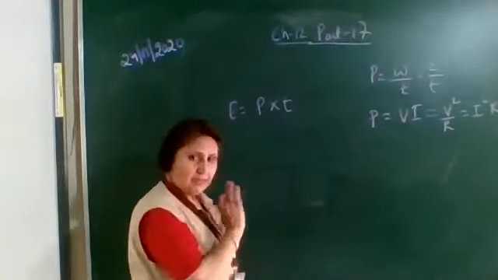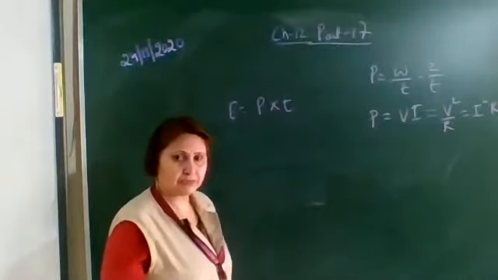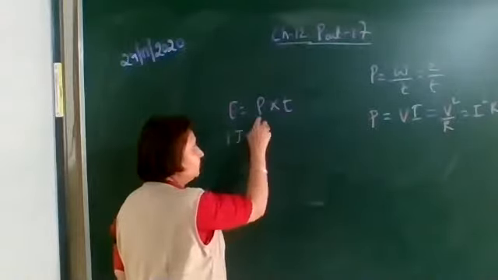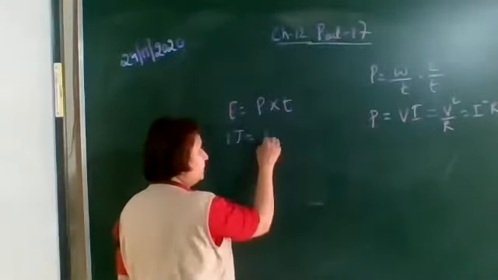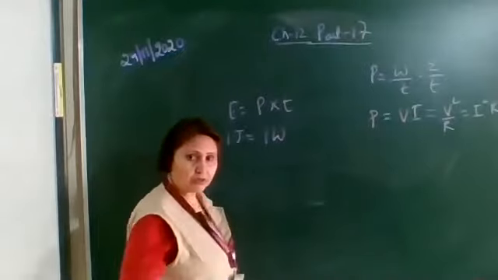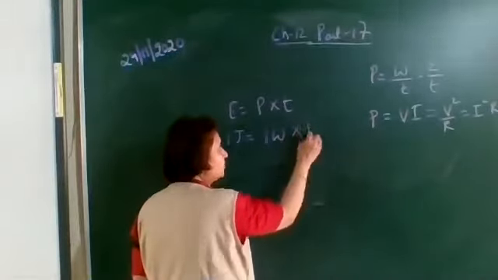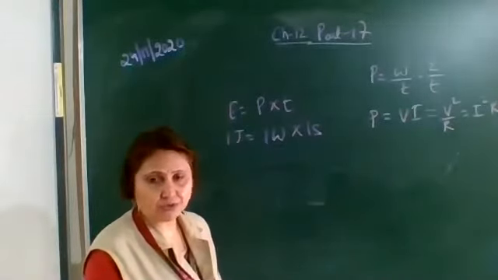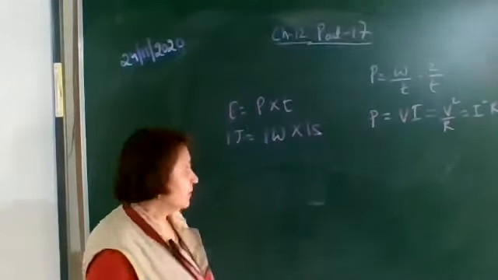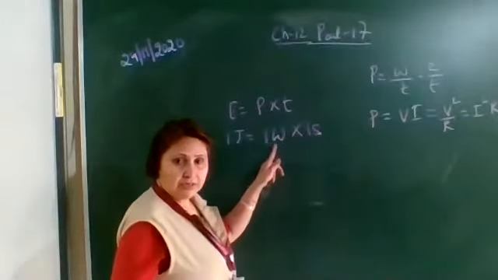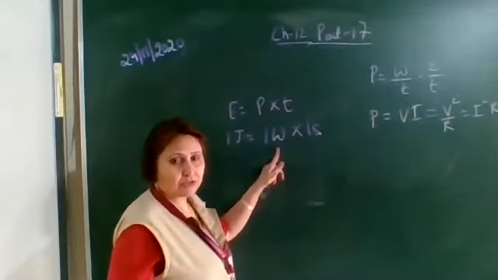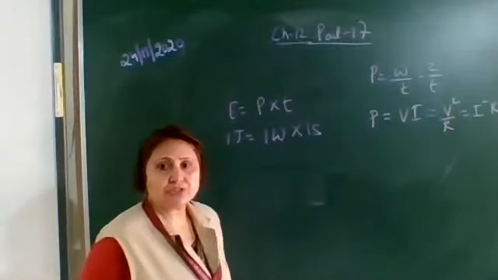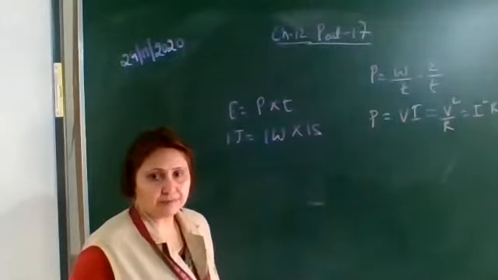So the SI unit of electrical energy is also joule. 1 joule is equal to 1 watt into 1 second. If any electrical appliance of power 1 watt is used for 1 second, then the electrical energy consumed will be equal to 1 joule.